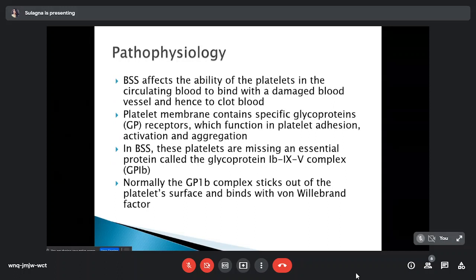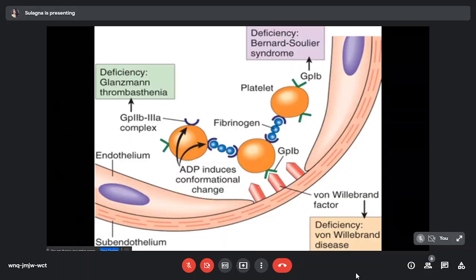So what is the pathophysiology of Bernard-Soulier syndrome? It affects the ability of the platelet in the circulating blood to bind with a damaged blood vessel. Hence, blood clotting is hampered. As I told you earlier, the platelet membrane contains specific glycoproteins whose main function is in platelet adhesion, activation and aggregation. In Bernard-Soulier syndrome, there is a missing glycoprotein 1b, 9 and 5 complex, also known as glycoprotein 1b complex. Normally, the glycoprotein 1b complex sticks out of the platelet surface and binds with the von Willebrand factor, which in turn binds with the vessel wall.